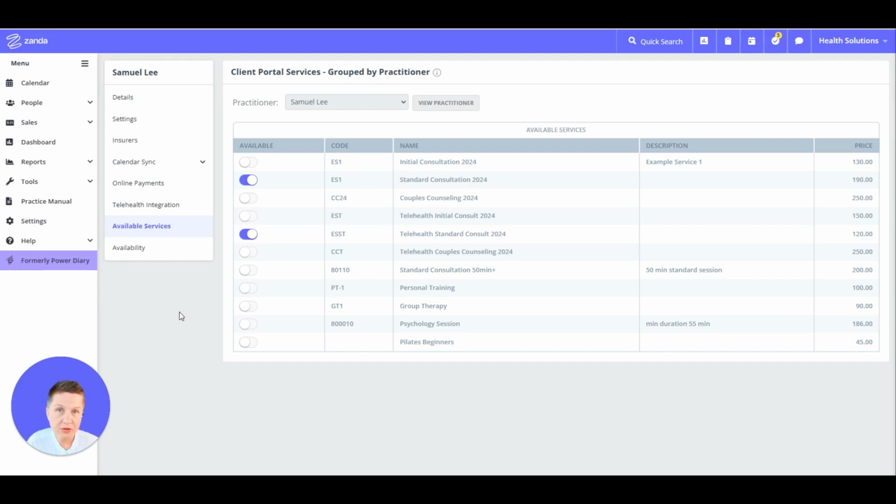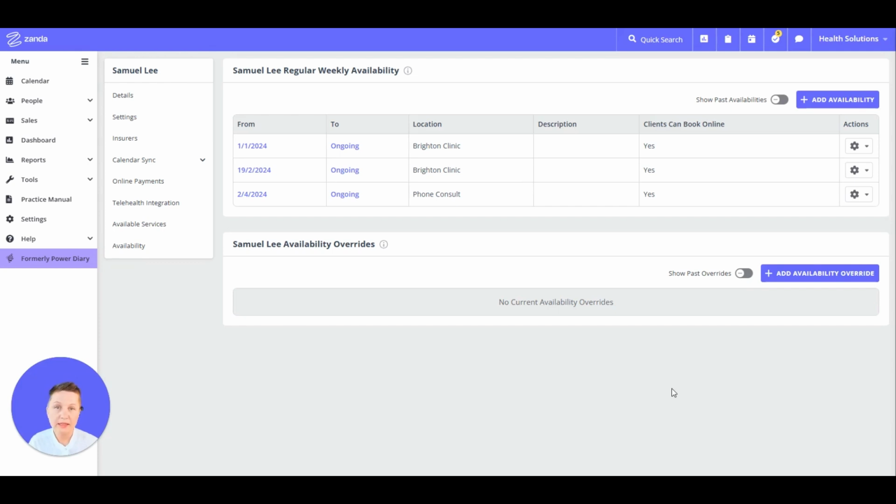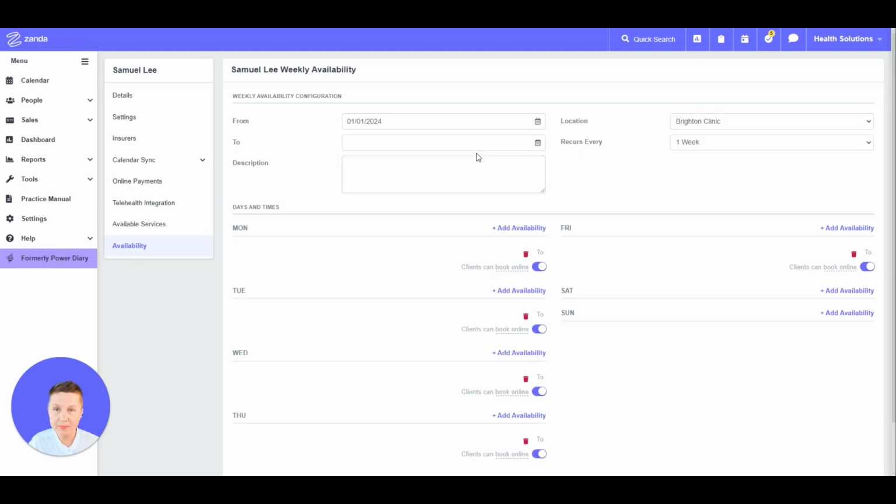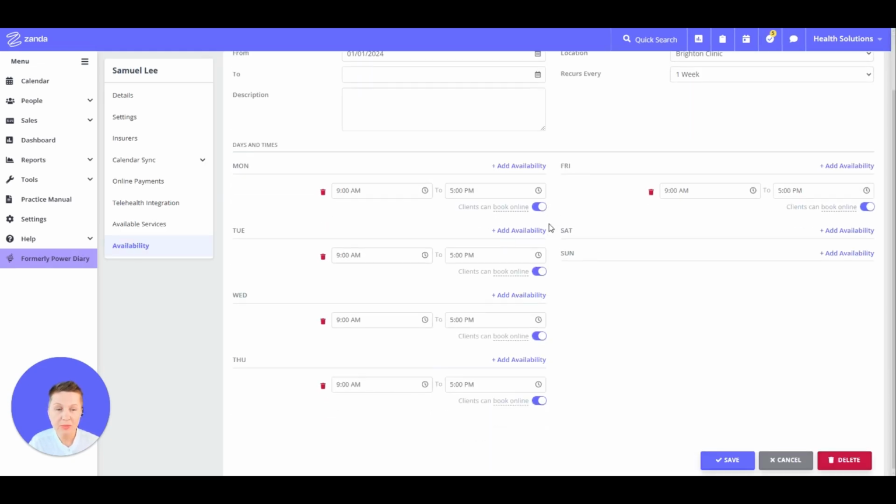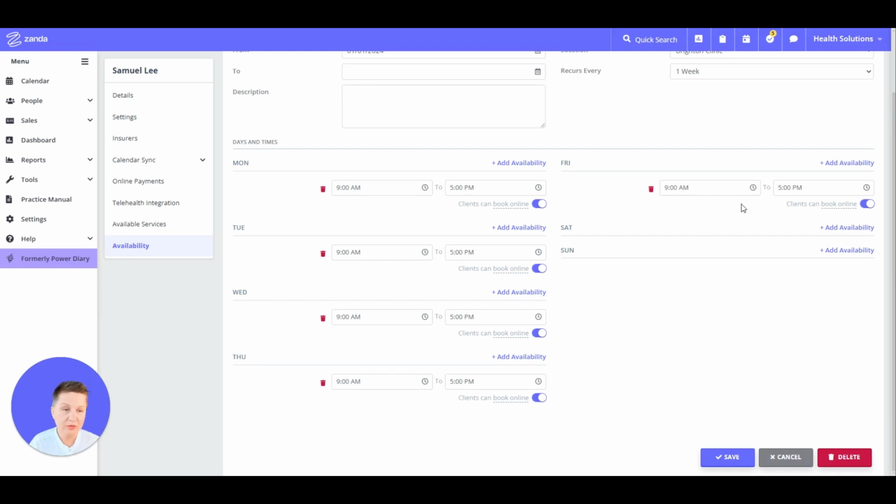And the last setting for this practitioner will be availability. Once you've landed on this page, you can see the availability settings for this practitioner only, and they can be easily edited here. So what we need to do, just clicking on actions, click edit, and the availability settings will open. And here, for example, we can remove availability for one of the days.